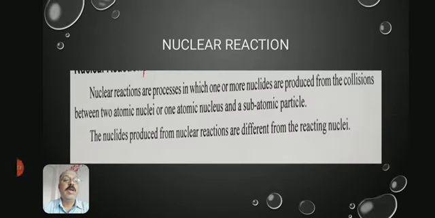So, nuclear reactions are processes in which one or more nuclides are produced from the collisions between two atomic nuclei, or between one atomic nucleus and a subatomic particle. The nuclides produced from nuclear reactions are different from the reacting nuclei.